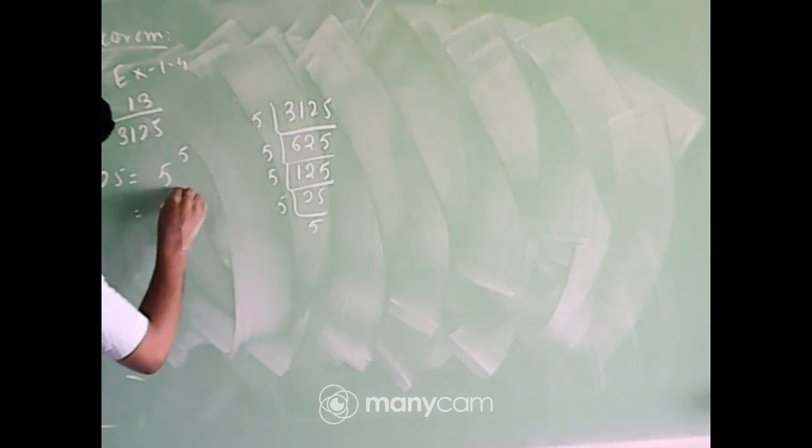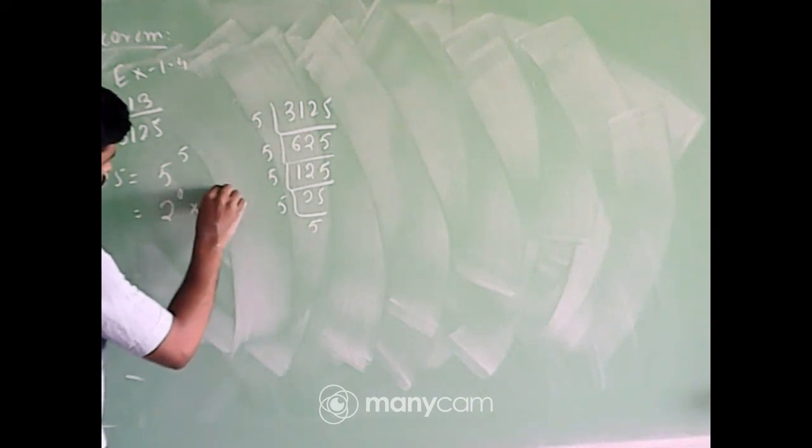Now, is it of the form 2 to the power m into 5 to the power n? Will this number terminate or not? Yes, because this number can be written as 2 to the power 0 into 5 to the power 5, because 2 to the power 0 equals 1. So this number is of the form 2 to the power m into 5 to the power n, so it will terminate after a certain decimal place.